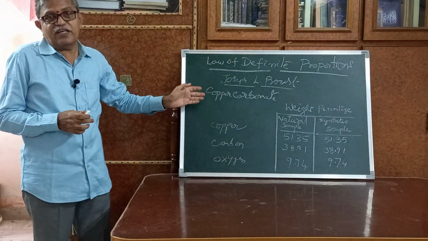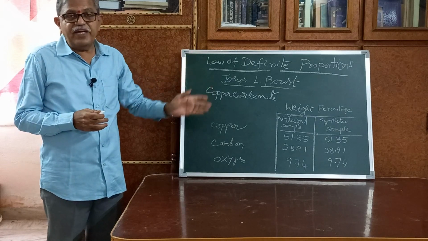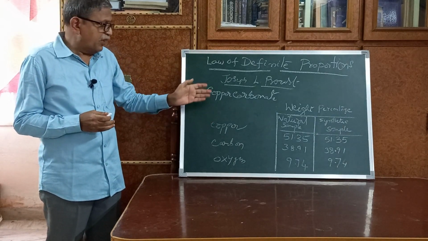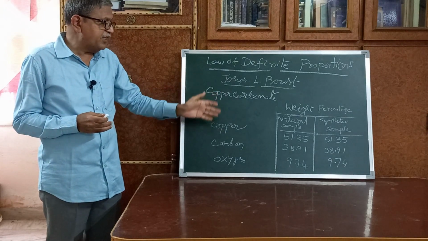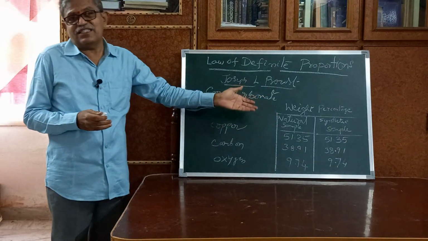So if you observe this table, we can come to the conclusion that the percentage of weights of the three elements combining to form copper carbonate in the natural sample as well as the synthetic sample are the same.